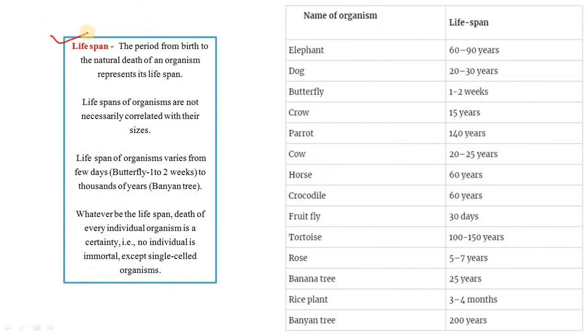So, what is lifespan? The period from birth to the natural death of an organism represents its lifespan. Lifespans of organisms are not necessarily correlated with their sizes. The lifespan of organisms varies from a few days, such as in butterfly, to thousands of years, such as banyan tree. Whatever the lifespan, the death of an individual organism is a certainty. That is, no individual is immortal except a single-celled organism. Here is a list of some organisms with their respective lifespans. You can go and learn them.